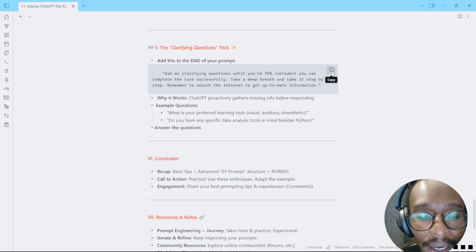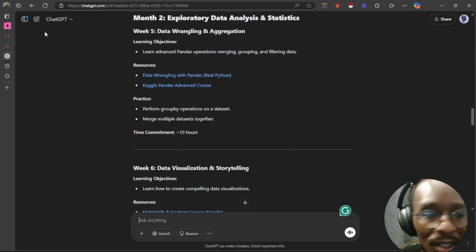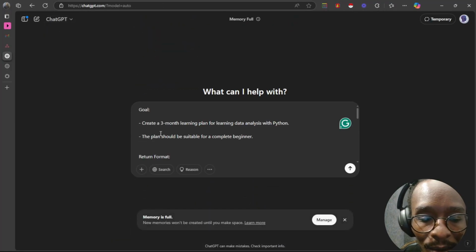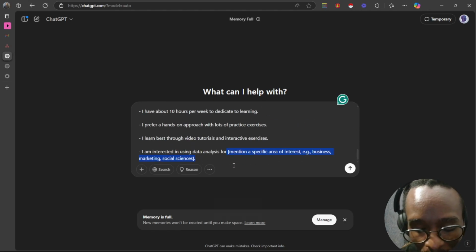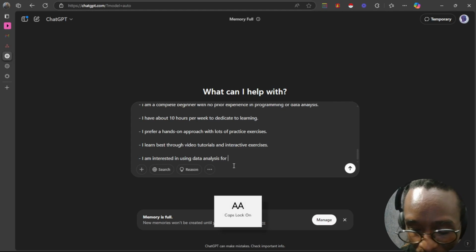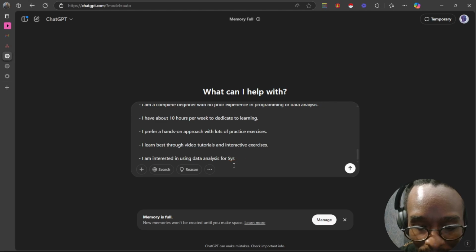So for example, here in this prompt that we just shared, let me go to a new chat. You can copy that, and then at the very end here, let me just paste here AI for systems. Let me just say systems AI. This is integrating AI into company systems.